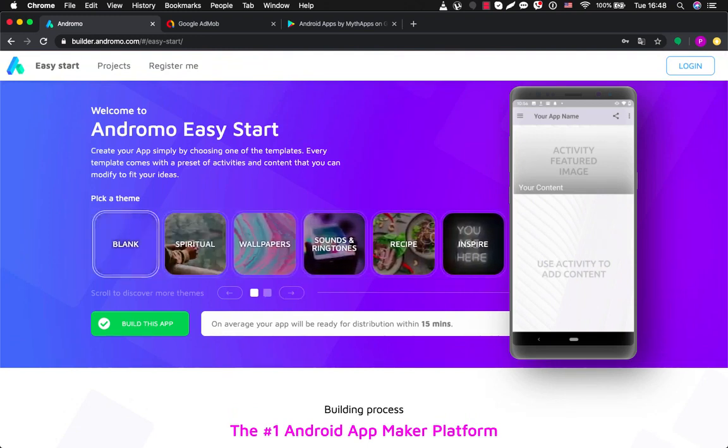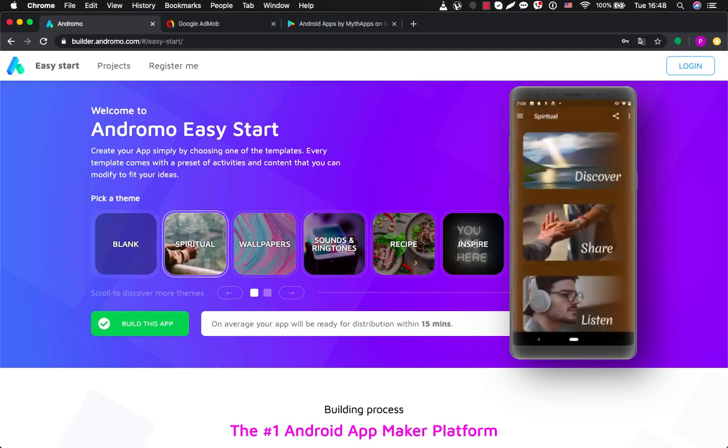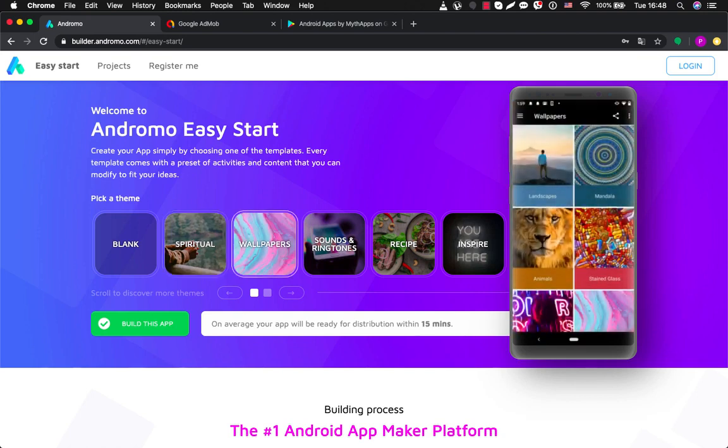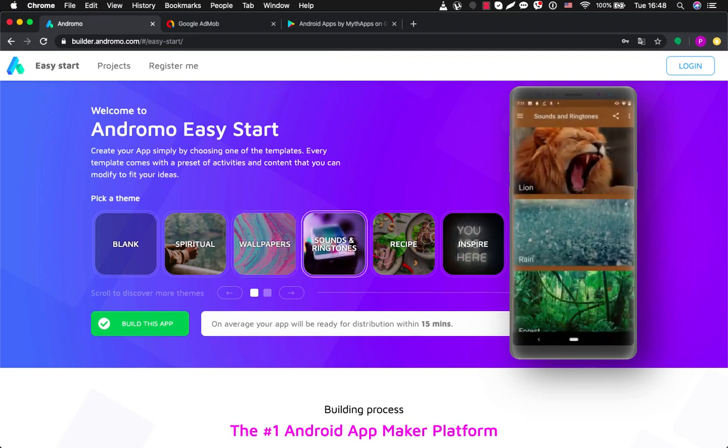So we have the most common templates here. Blank template, if you want to start creating an app just from a white page. Spiritual template for some spiritual apps where there can be some prayers, spiritual readings, books and files. Wallpapers app, one of the most popular apps at Andromo. Sounds and ringtones, another very popular application in Andromo.